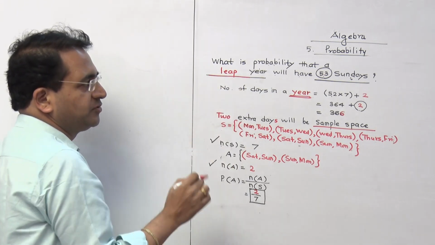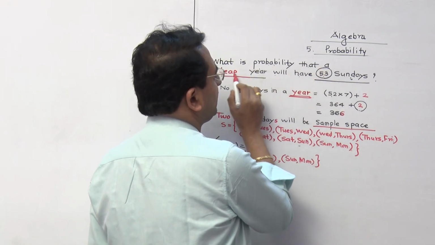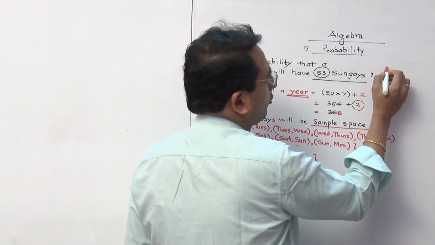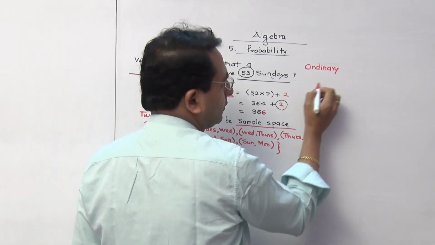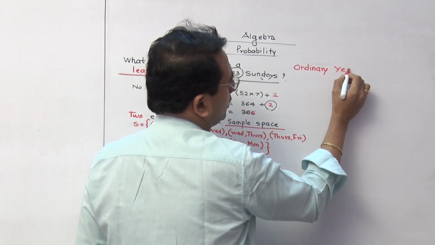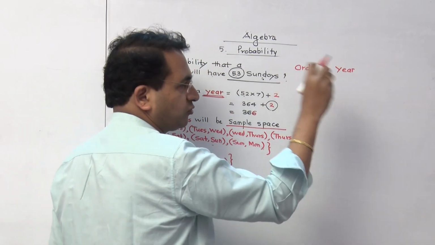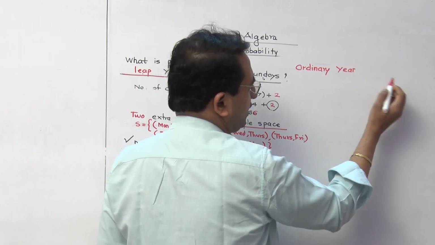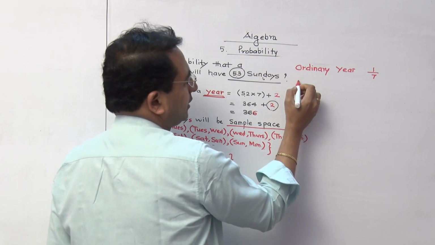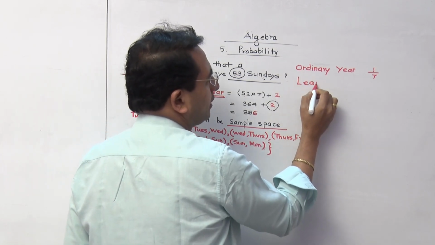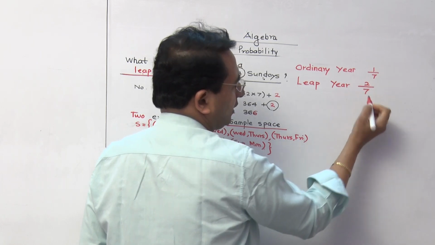Remember this as an MCQ. If the question is related to an ordinary year, then the probability for that particular day, whether it is Monday to Sunday, it can be anything, the answer is 1 by 7. And if it is a leap year, then the probability is going to be 2 by 7.